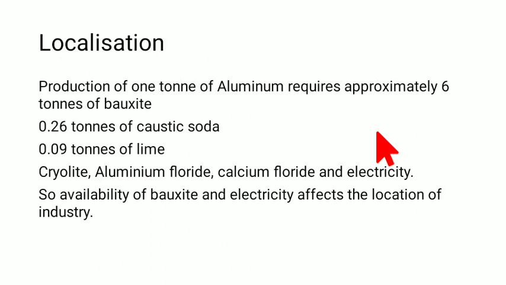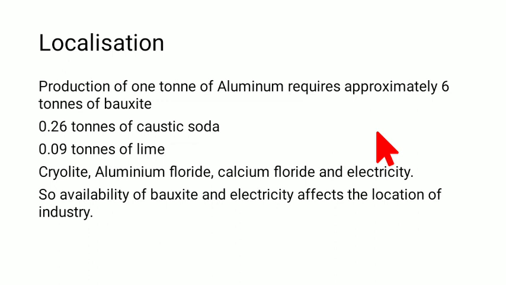Now let's talk about the localization. I hope I am clear till here. We haven't touched the Indian part. We just talked about aluminum from a general perspective, how we get it, what it is. I just wanted you all to understand it before we talk about aluminum smelting in India.